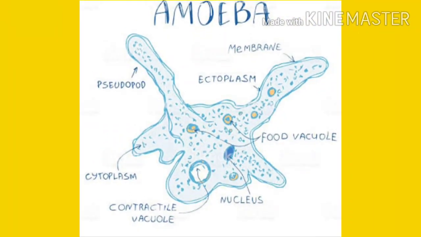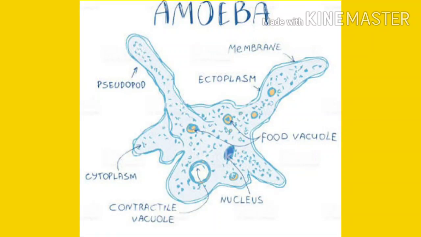Amoeba is one of the simplest animals. It is made up of just one single cell, and that is why it is called what? Unicellular organisms. Being so small, it can be seen only under a microscope. Amoeba is found in ponds, ditches, and other places with stagnating water. Stagnating water means what? Means water does not move there. Clear? It stays there at one place only.